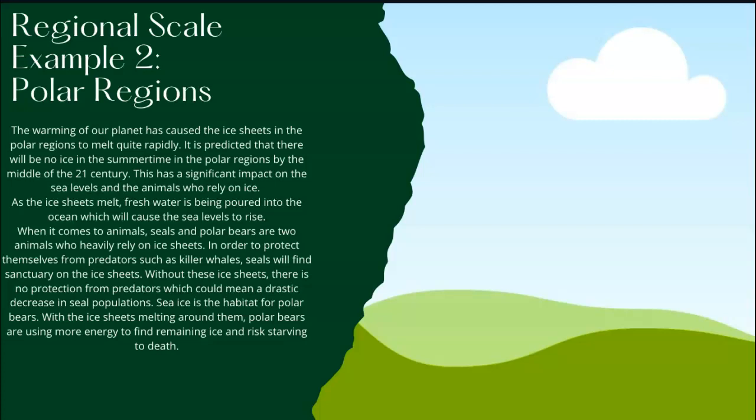When it comes to animals, seals and polar bears are two animals who heavily rely on ice sheets. In order to protect themselves from predators such as killer whales, seals will find sanctuary on the ice sheets. Without these ice sheets, there is no protection from predators, which could mean a drastic decrease in seal populations. Sea ice is the habitat for polar bears. With the ice sheets melting around them, polar bears are using more energy to find remaining ice and risk starving to death.